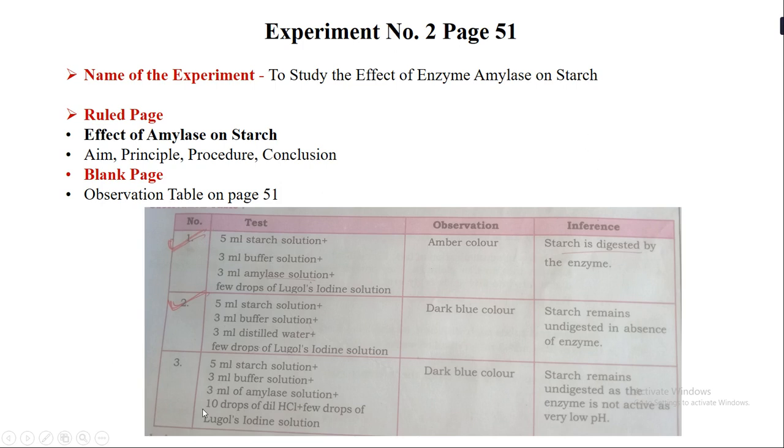Now again, when you are drawing this table on the blank page, you have to make sure that you do it with pencil, not with pen. This table you will find on page number 51 itself. So this comes on the blank page, whereas the aim, principle, procedure and the conclusion for the effect of enzyme amylase on starch come on the ruled page. So students, this was about experiment number 2 on page number 51 of your handbook.